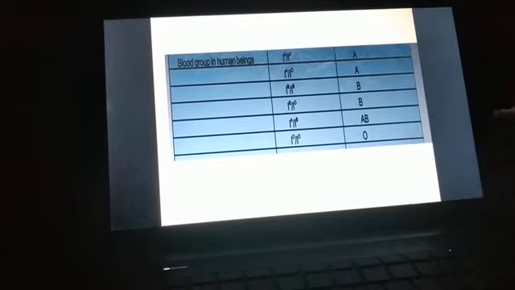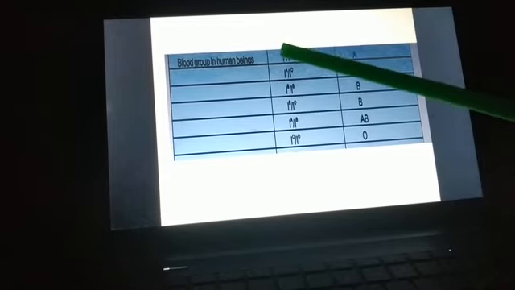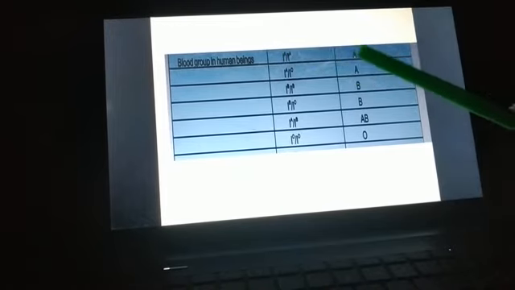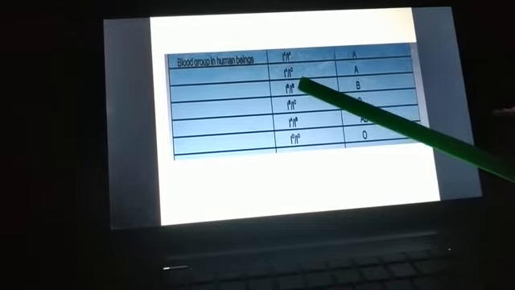And here you can see, we know that A and B are dominant alleles and O is recessive.